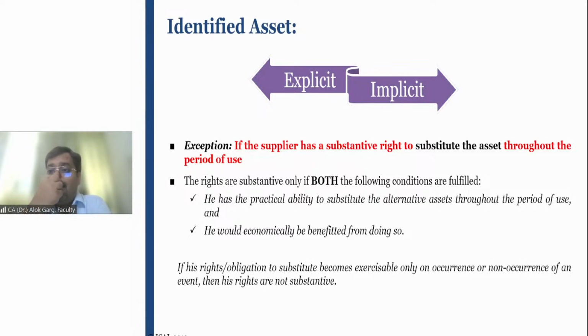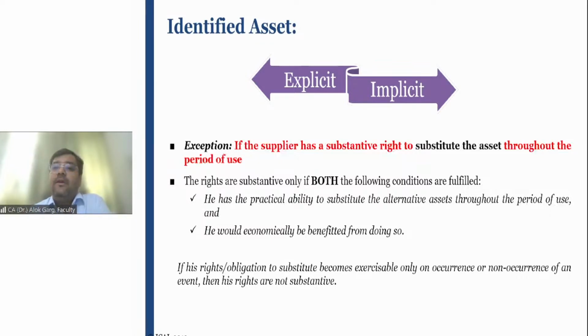Okay. What is meant by implicit? For example, the lessor has only one asset, or the lessor has a specific asset which the lessor has manufactured or renovated or constructed for a particular lessee. Even though it is not stated in the contract, it is implicit that this is an identified asset which is given to the lessee, right?